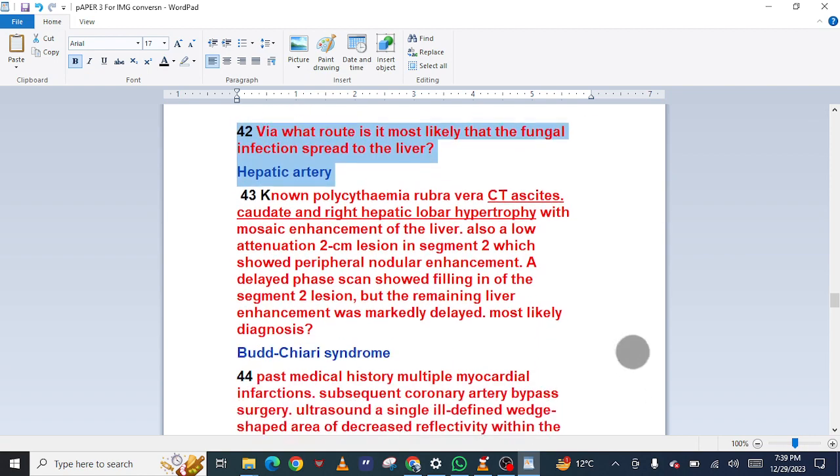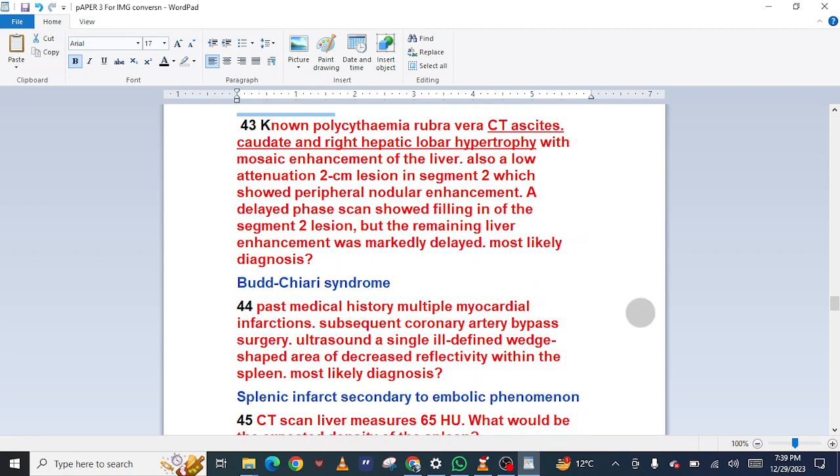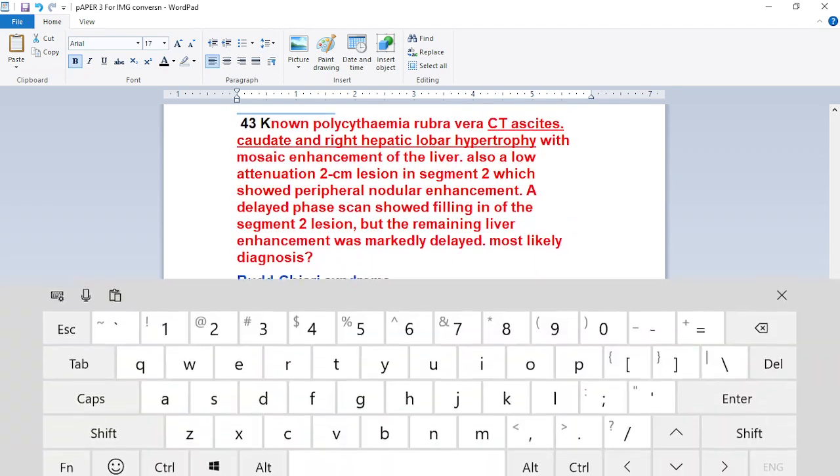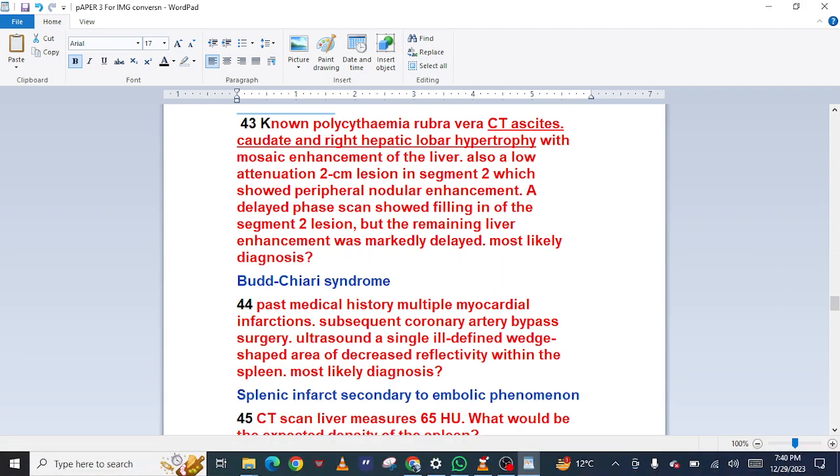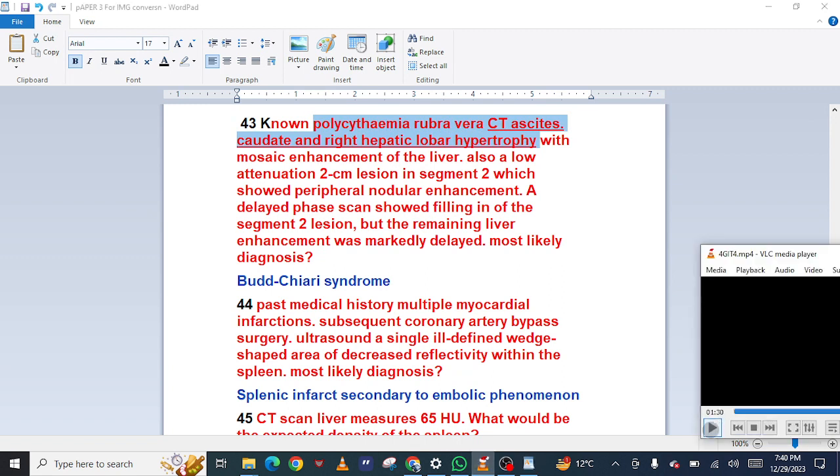Hepatic artery. 43 Known polycythemia rubra vera, CT ascites. Caudate and right hepatic lobar hypertrophy with mosaic enhancement of the liver. Also a low attenuation 2 cm lesion in segment 2 which showed peripheral nodular enhancement. A delayed phase scan showed filling in of the segment 2 lesion, but the remaining liver enhancement was markedly delayed. Most likely diagnosis? Budd-Chiari syndrome.